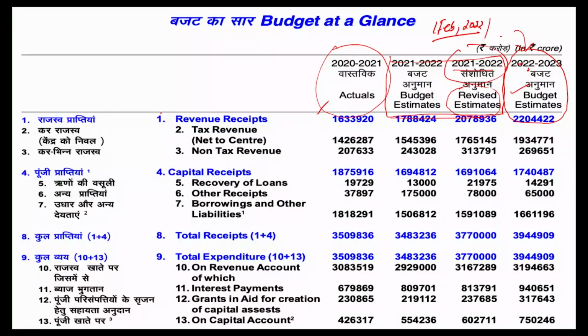So the first part of the budget does consist of revenue receipts. And what does the revenue receipt consist of? The recurring flow, that is the tax revenue. Within tax revenue, you are only considering net to center. After giving a certain part of the tax revenue to the states, whatever is left to the center, that is the proportion of money the center keeps with itself. And then the non-tax revenue.